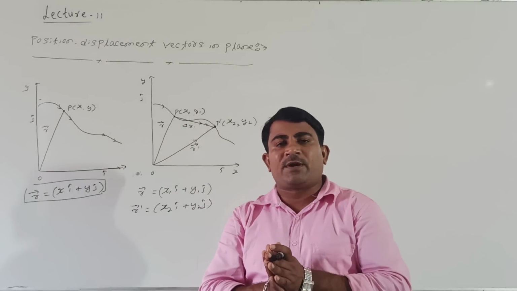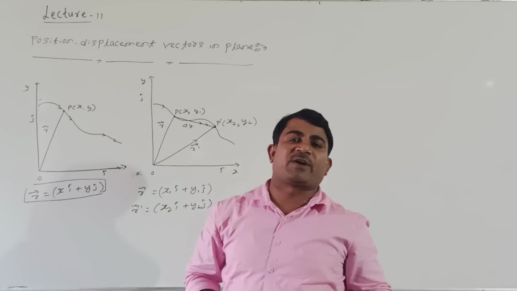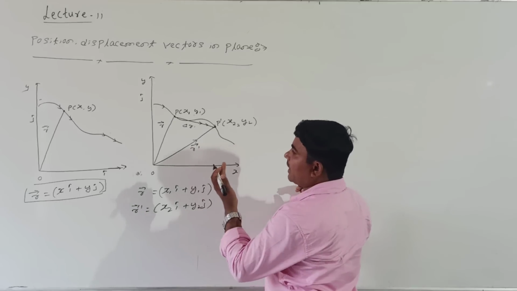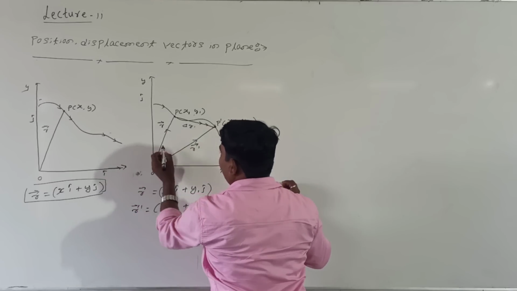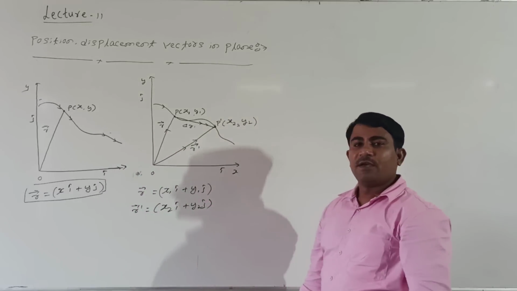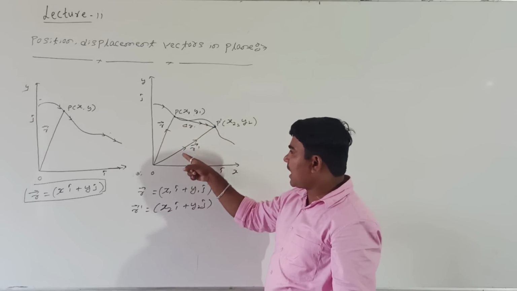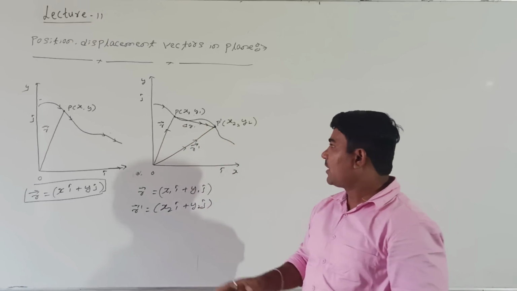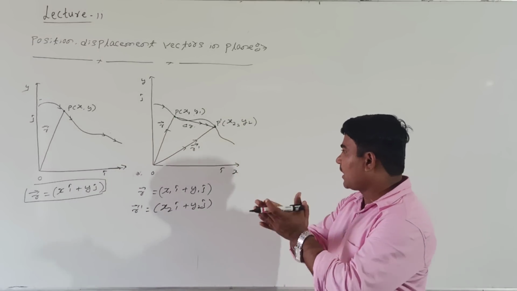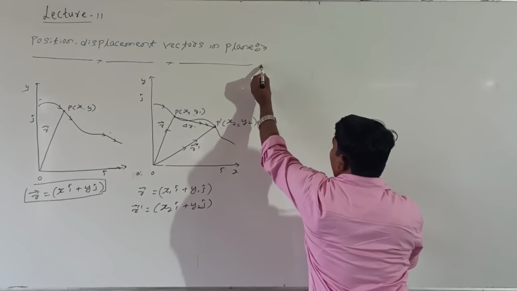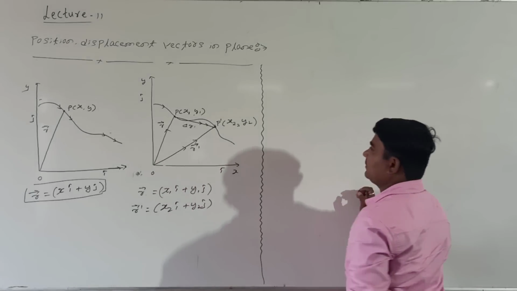Here the displacement of the body can be explained on the basis of addition of vectors. Look at me. R is one vector, R dash is one more vector. This R vector and del R displacement are both in the same order, but R dash is in the opposite order, right? In this triangle OPP dash, shall I apply the triangle law of addition of vectors? How to represent the displacement vector in a given plane? I will explain in detail.